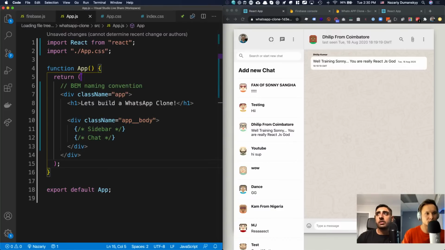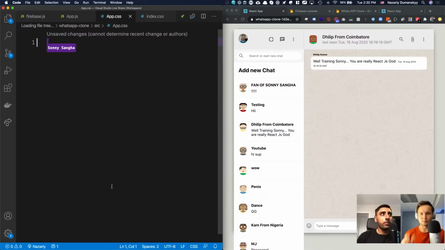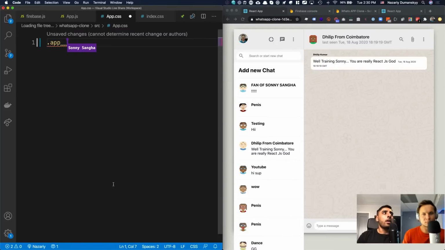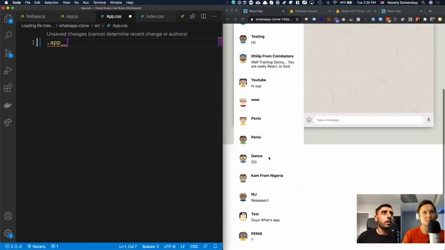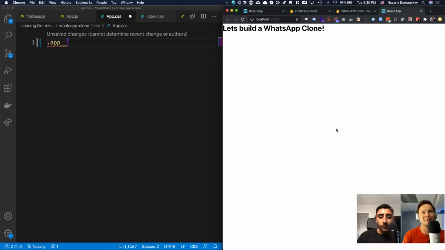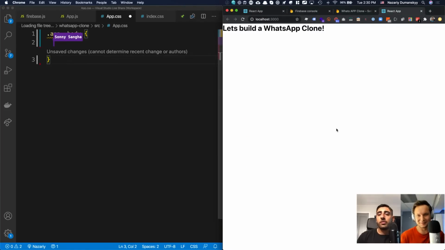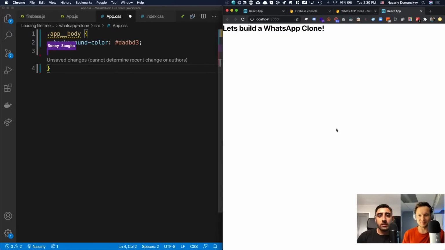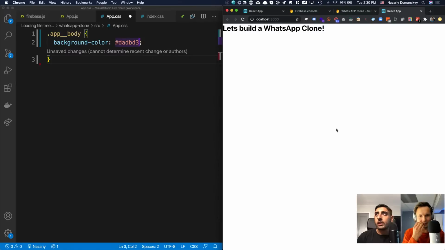So if we go into app.css, remember we have the app and we have app body, right? So it's going to app.css. And what I'm going to do, guys, is firstly target the app itself. And I'm going to give it a background color. It's like a really weird kind of off gray, I think, but it's this color right here. So you guys can just copy this hexadecimal code. If I save it, let's go ahead and see what that does.